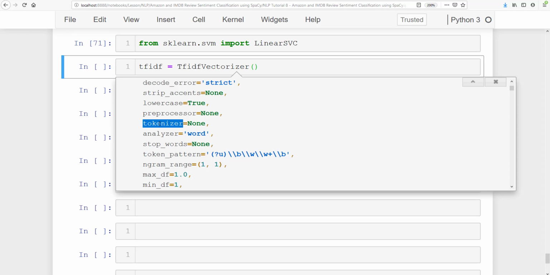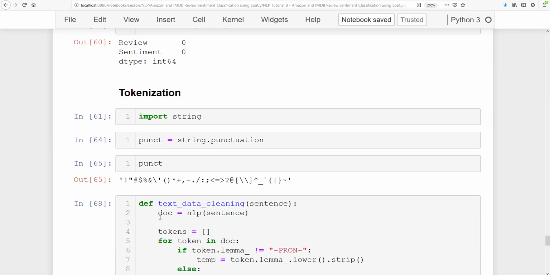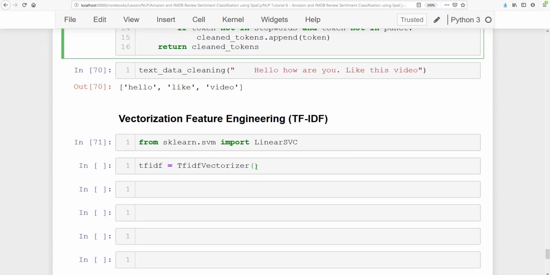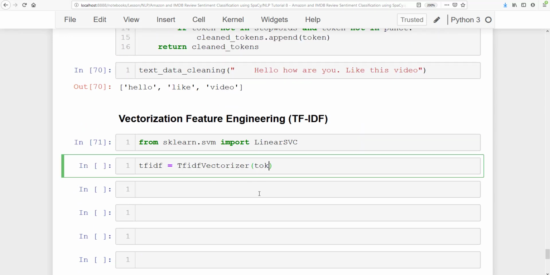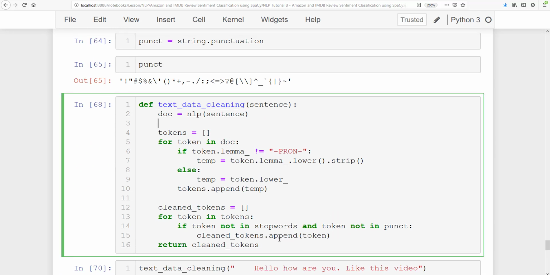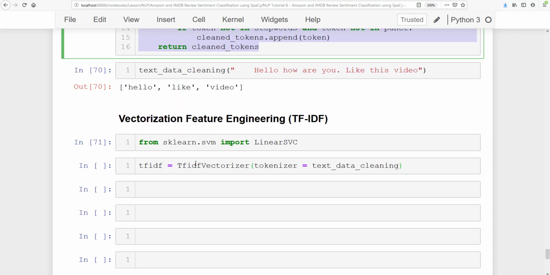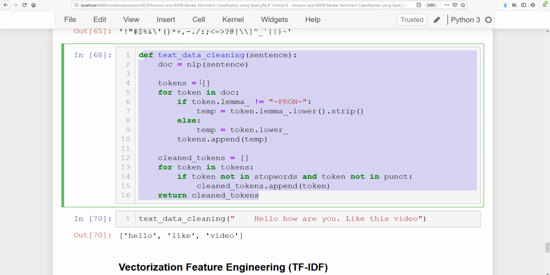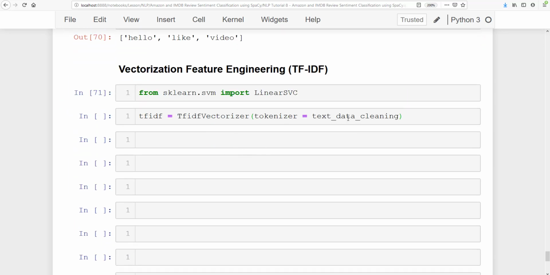So inside this tokenizer, I'm going to pass this function name, text_data_cleaning. So tokenizer is equal to text_data_cleaning. The tokenization will be done according to this function. That means this sklearn package is going to use a function written with the help of SpaCy functionalities.